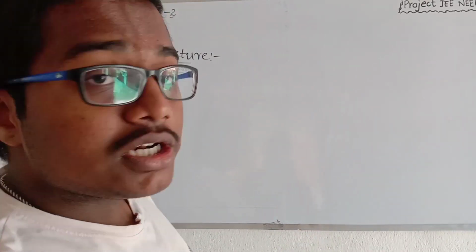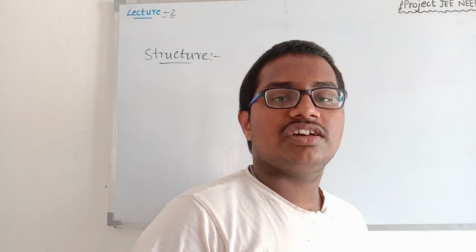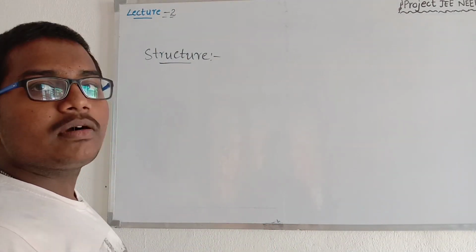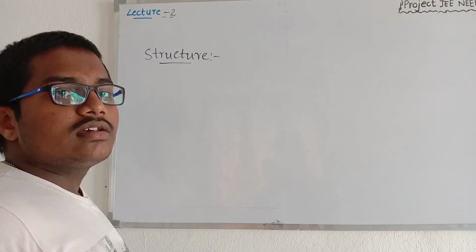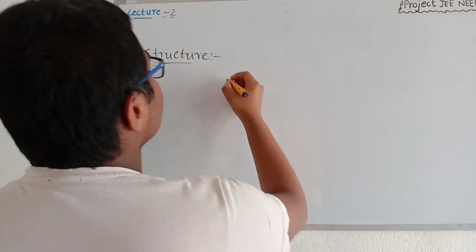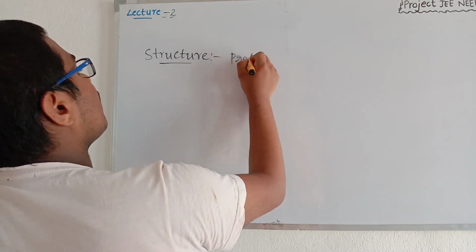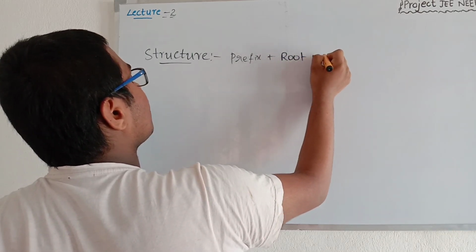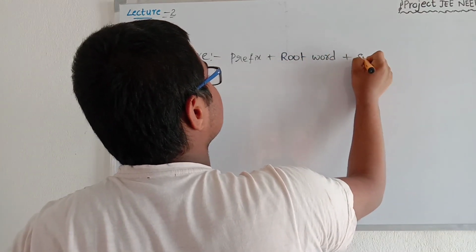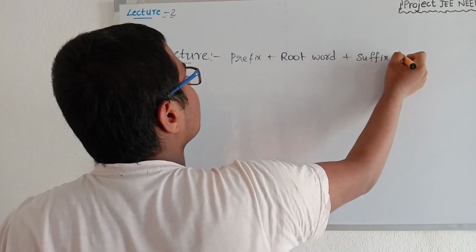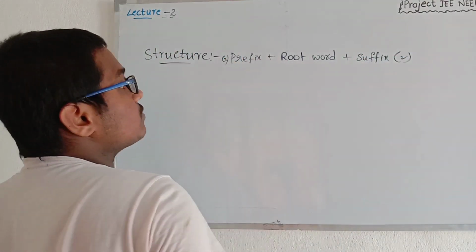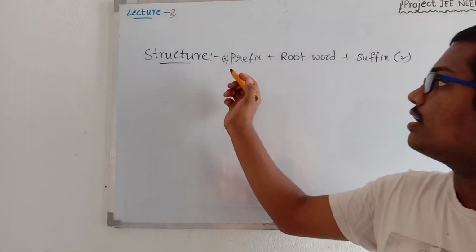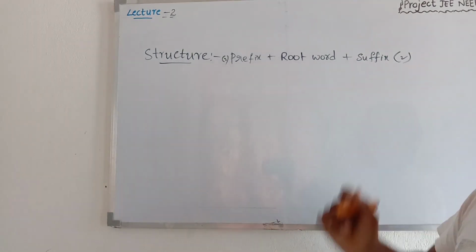Now, in order to go to the rules of the IUPAC nomenclature, let's discuss the basic structure of how organic compounds are named. The structure of the naming is prefix plus root word plus suffix. The suffix may be 1 or 2, and the prefix also may be 1 or 2. So here we got 3 new terms, which are prefix, root word and suffix.